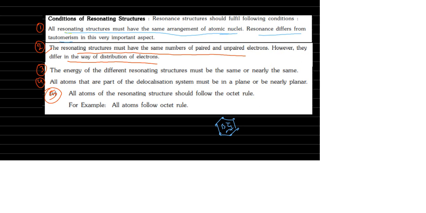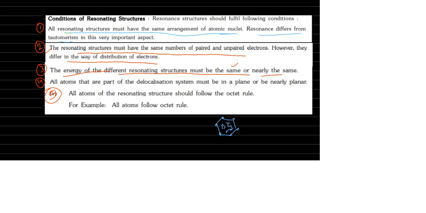The energy of the different resonating structures must be the same or nearly the same.